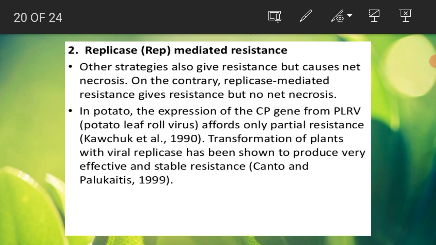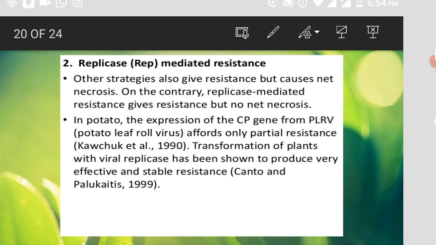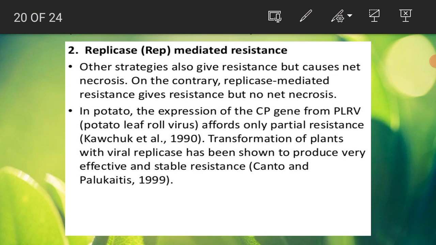They introduced the replicase protein of the PLRV virus, responsible for causing viral infection in potato. They compared the coat protein resistance and the replicase mediated resistance in the potato plant against that virus, and observed that the coat protein resistance resulted in necrosis, whereas the replicase mediated resistance did not show any type of necrosis for this plant.